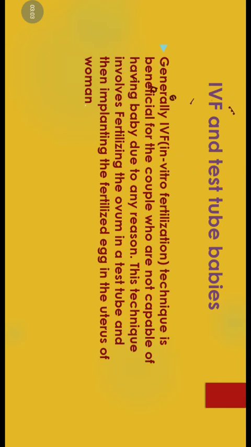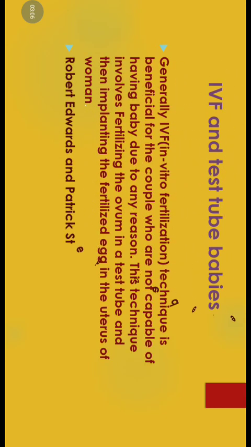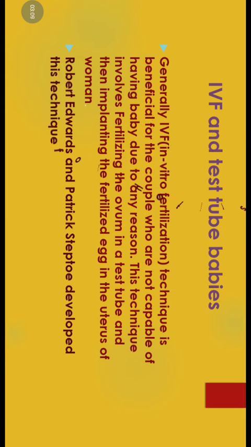Now, one more recent technique which is very much in practice nowadays is IVF or test tube babies. Test tube babies are formed by a technique called IVF. IVF stands for in vitro fertilization, and there are some couples who are not capable of having a baby due to different types of reasons, such as blockage of the fallopian tube or non-production of ovum or less production of sperm.